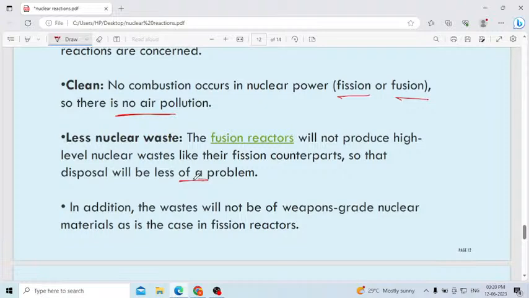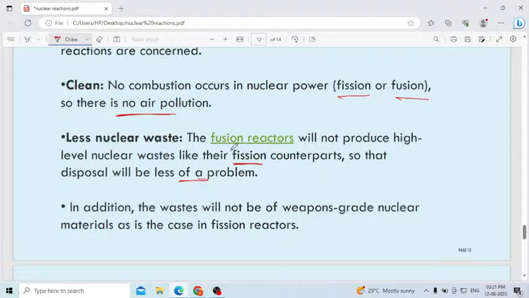One more time I will read. The fusion reaction will not produce high level nuclear waste like fission. Fusion will not produce that much waste. But fission, when splitting the nucleus into two or three, will produce a little nuclear waste.